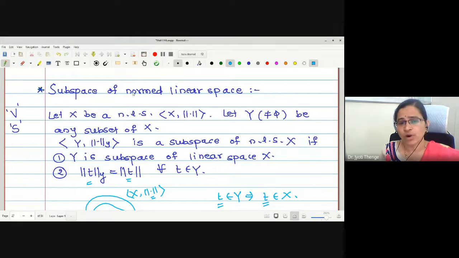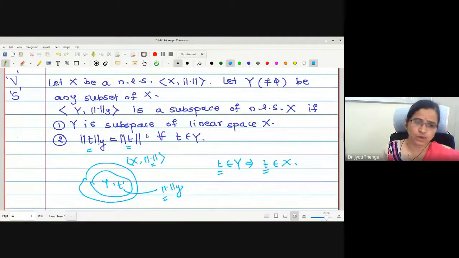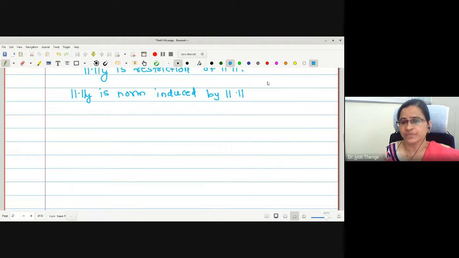Subspace of a normed linear space. First condition tells that it should be a subspace. Second condition tells that the norm of a vector y under the subspace and the linear space should be the same. Now with the help of this, we are going to prove some two or three important theorems.